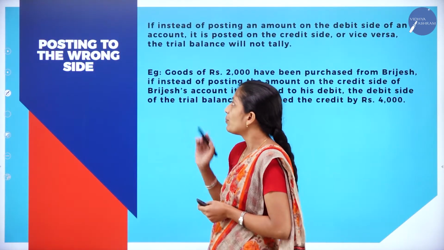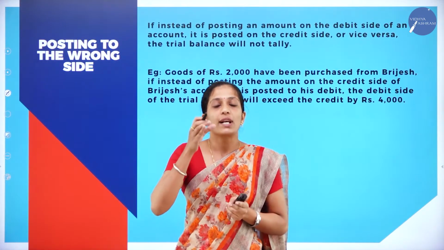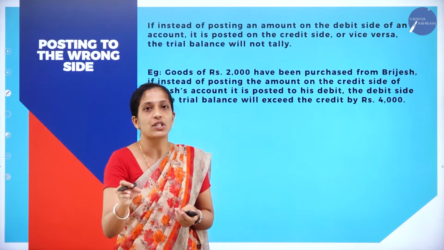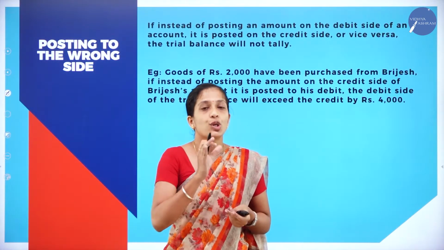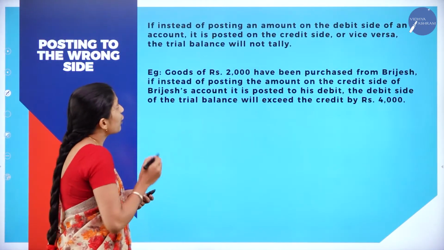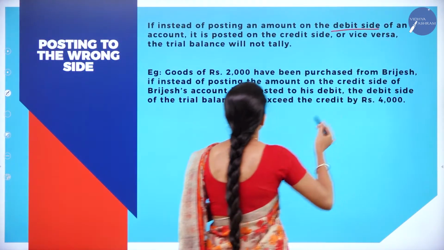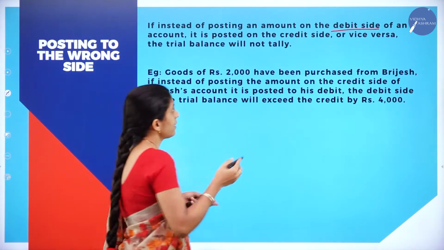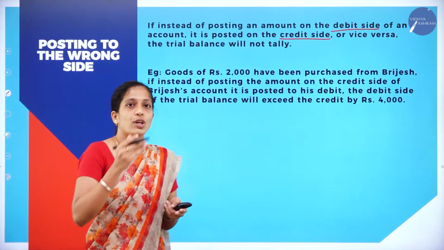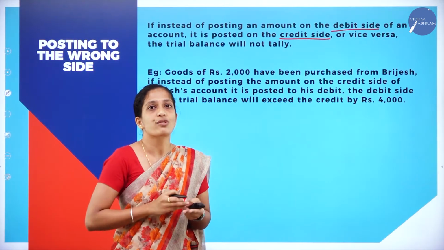Now moving on to the second point. So what is the second point? Posting to the wrong side. We have a debit side as well as a credit side, right? So instead of recording in the debit side, you might have recorded in the credit side, or instead of recording in the credit side, you might have recorded in the debit side. So this is also one type of error which affects the trial balance. If an amount that should have been recorded on the debit side of an account is posted to the credit side, or vice versa, instead of debiting they might have credited, or instead of crediting they might have debited. So this also affects the trial balance.